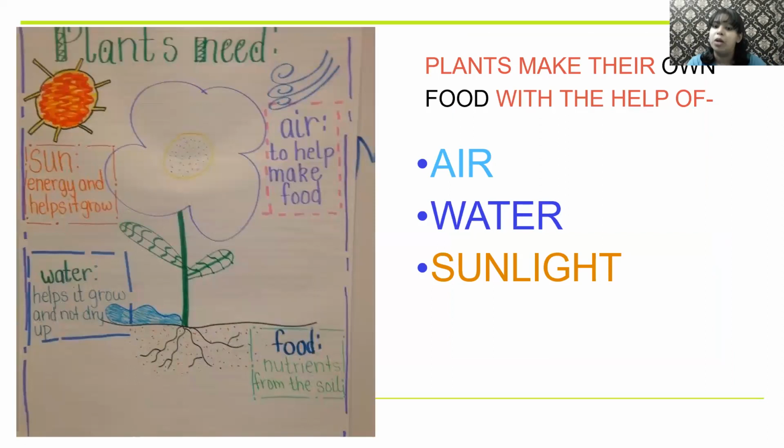Okay, and what about plants? They make their own food. They need the sun to provide energy for them to grow. They need air to help make food, and then water helps them to grow and not become dry. So plants need three things that help them to make their own food. That is air, water, and sunlight.